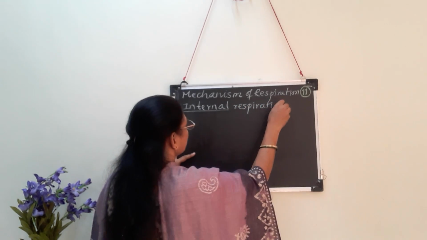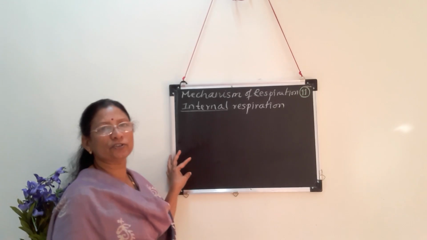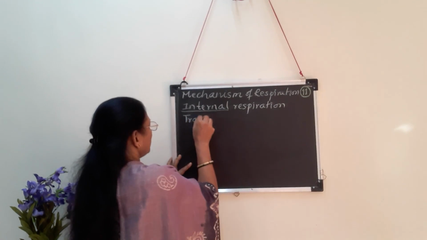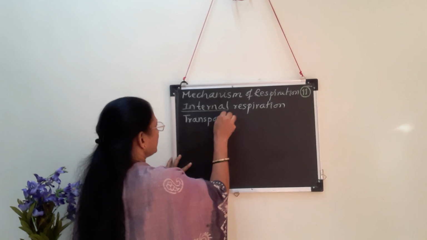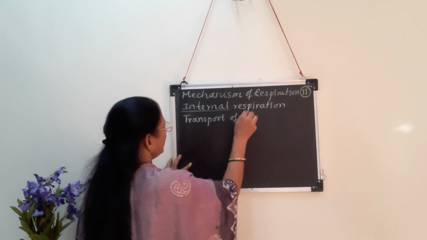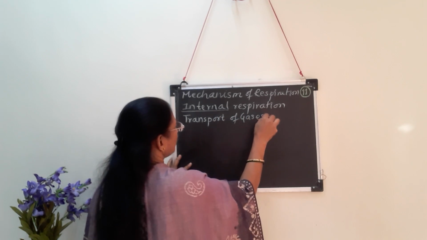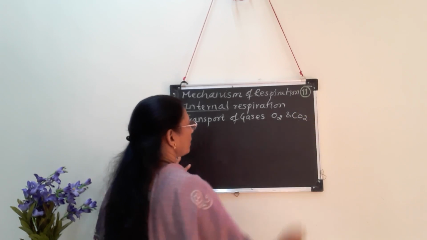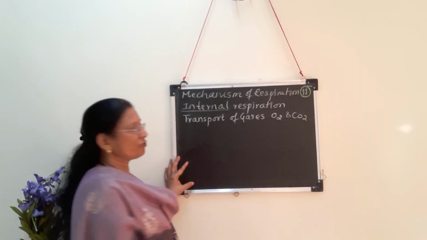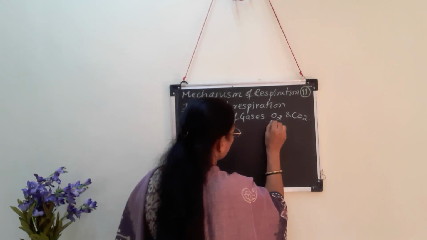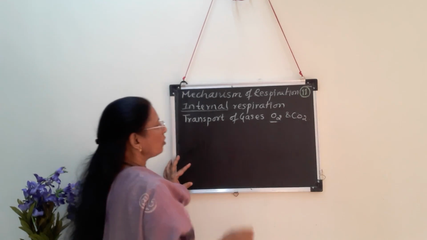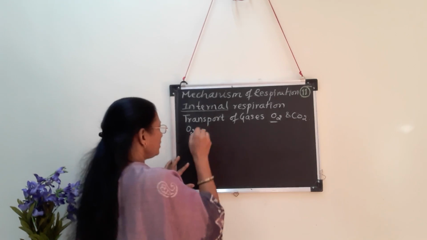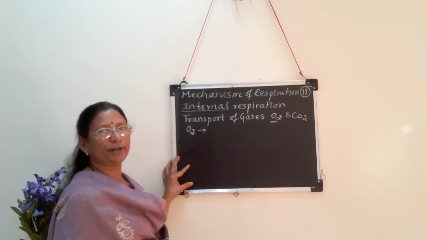Before also I said that internal respiration involves transport of gases. Which gases are transported? The gases which are transported are oxygen and carbon dioxide. We are going to study about first one, that is transport of oxygen. So this transport of oxygen, through which component of blood can oxygen be transported?